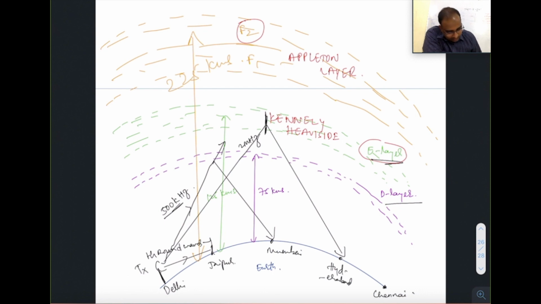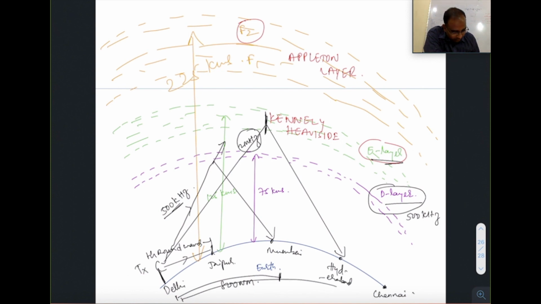So the D layer reflects back a wave of 500 kilohertz to a distance of 800 nautical miles. The E layer reflects a wave of 2 megahertz to a distance of 1350 nautical miles.